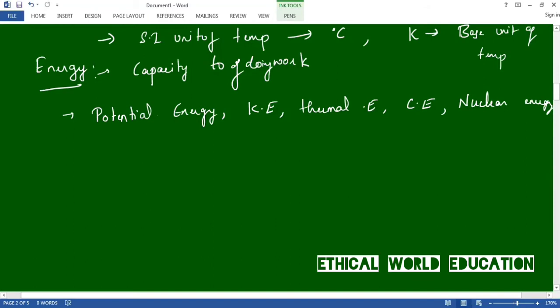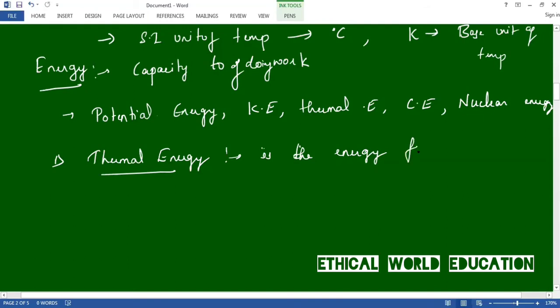First one is thermal energy. Thermal energy is the energy from the movement of atoms or molecules.